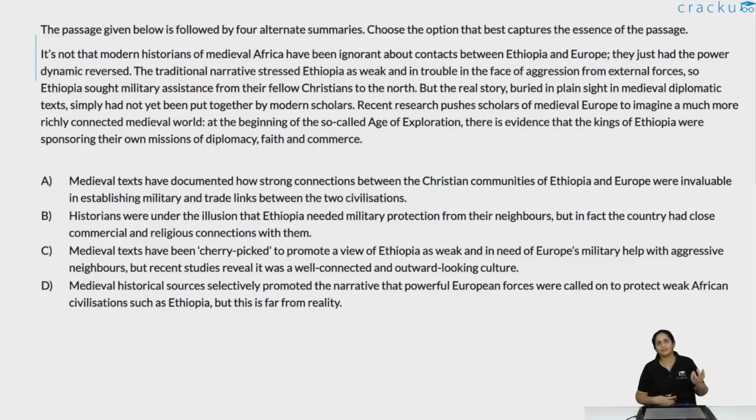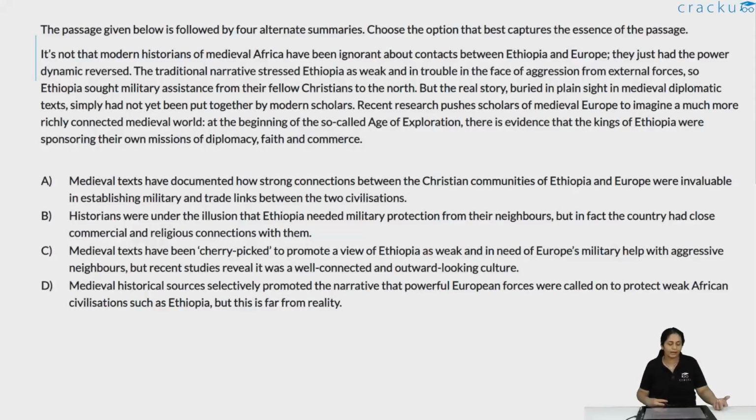The truth is that Ethiopia itself was capable of sponsoring its own commerce, diplomacy and faith missions. It was a power in its own right, not dependent on or looking to be saved by Christian countries in Europe. So that narrative has recently been debunked by recent studies.